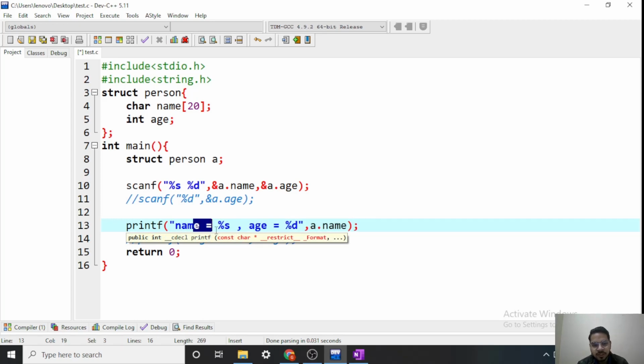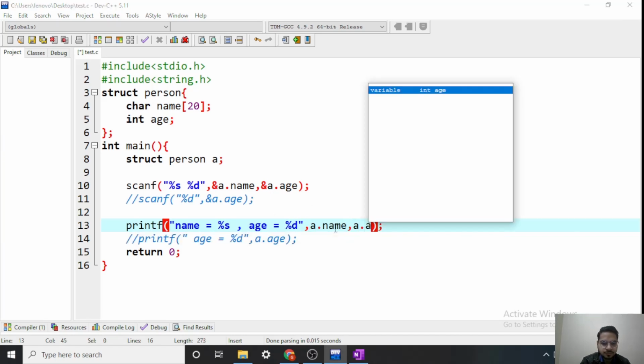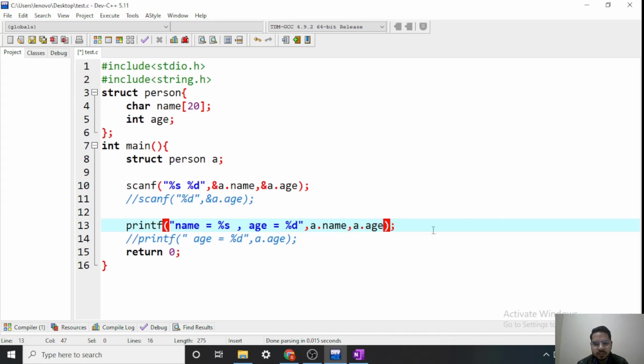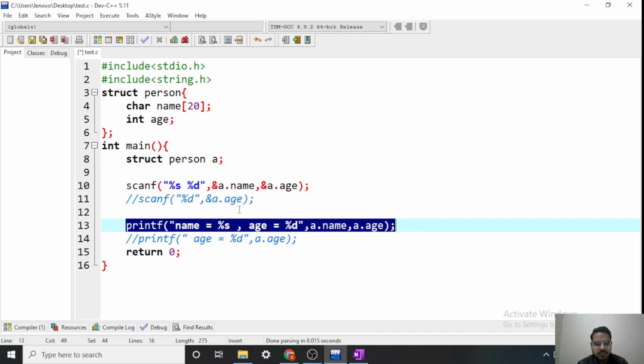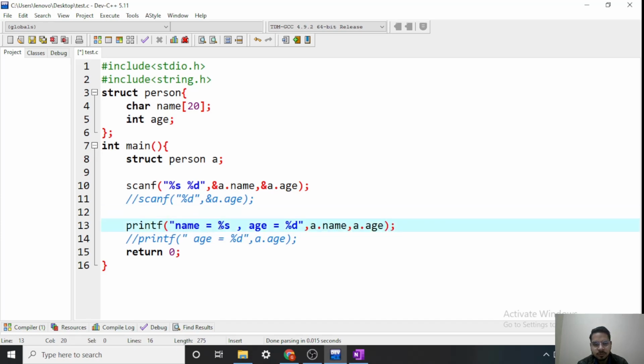So first it will print name equals to, then percent s, and name will come, then comma, age equals to. Now for percent d, it will search for one more integer that I can pass here. Okay. So I hope that this is clear now. This will be printed as it is. Name is equal to, when percent s comes, it will search for a string here.